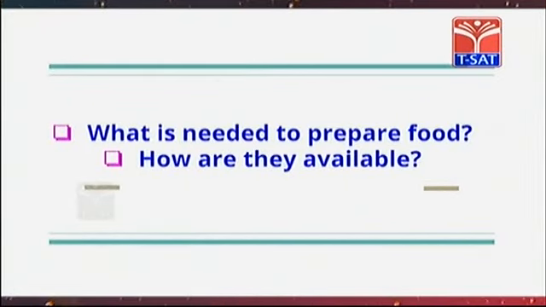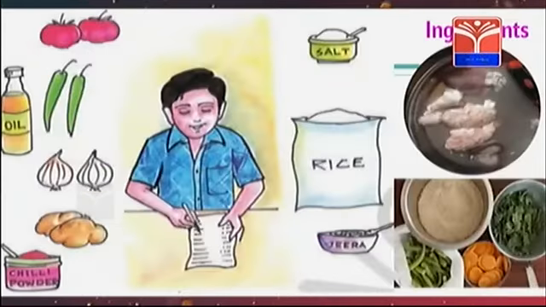What is needed to prepare food? How are they available? Ingredients used to prepare food. Rice and water are required to make plain rice, but many ingredients are needed to make biryani.